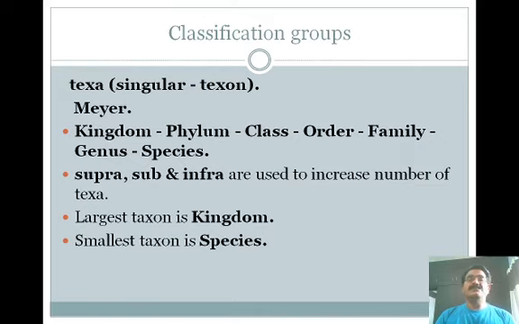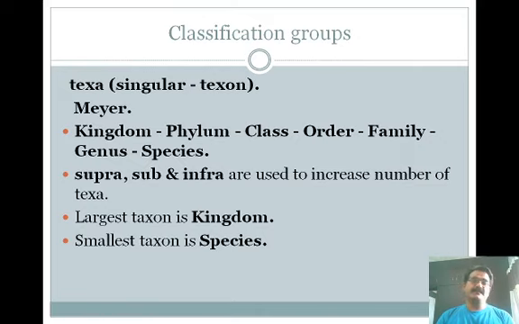Now, classification of the groups. For the classification of animals there is a requirement of classification groups. The classification groups are nothing but the taxa. Taxa is the plural and the singular is taxon. Mayr was a renowned taxonomist.